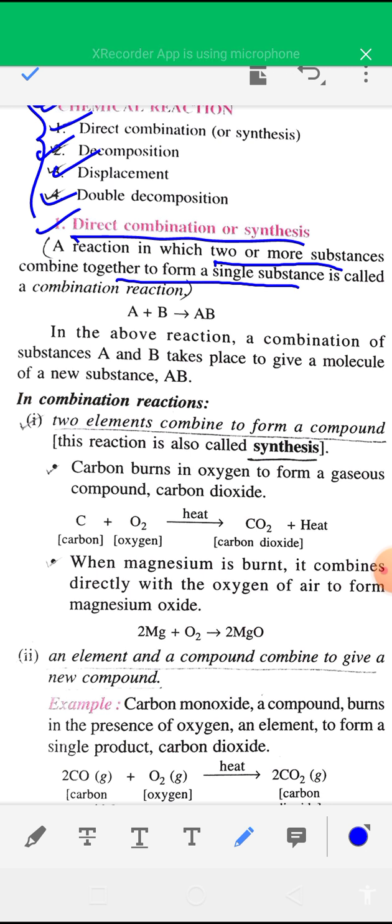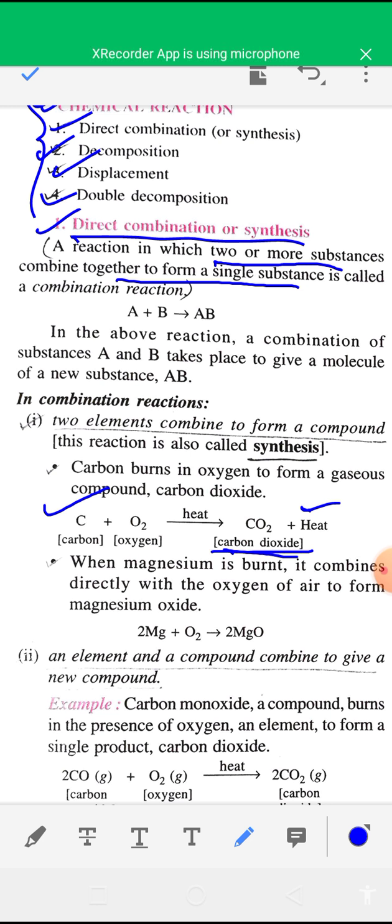For example, burning of carbon. Burning of carbon means when carbon reacts with oxygen, carbon dioxide is formed and you will get some heat. So it is a direct combination reaction. Carbon combines directly with oxygen to form carbon dioxide.